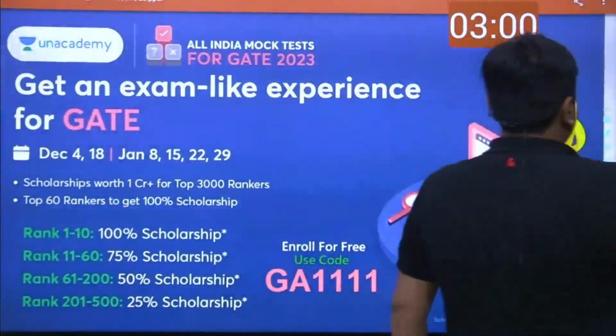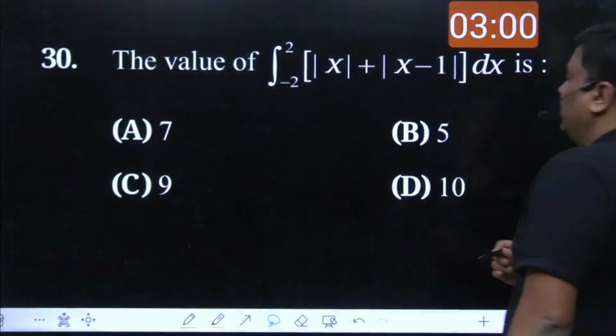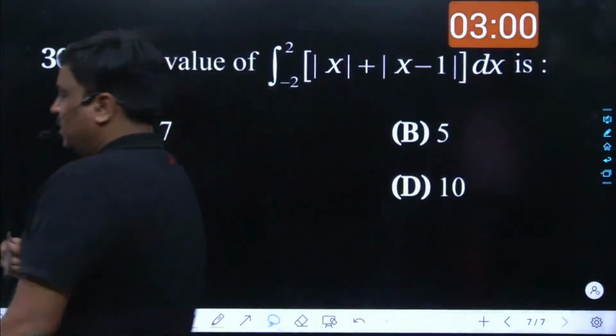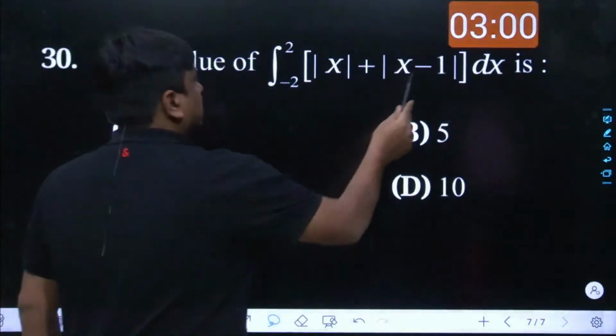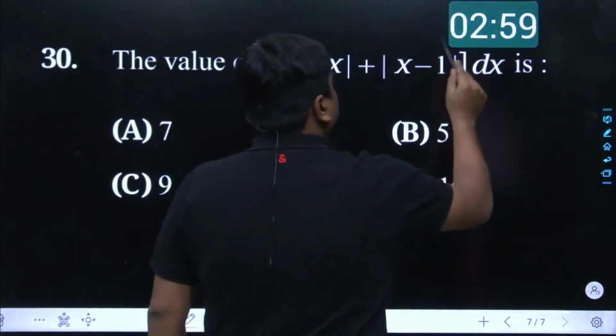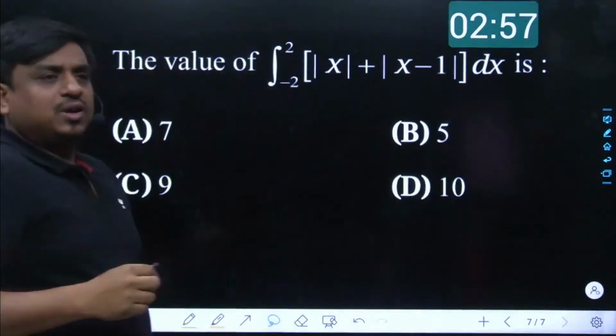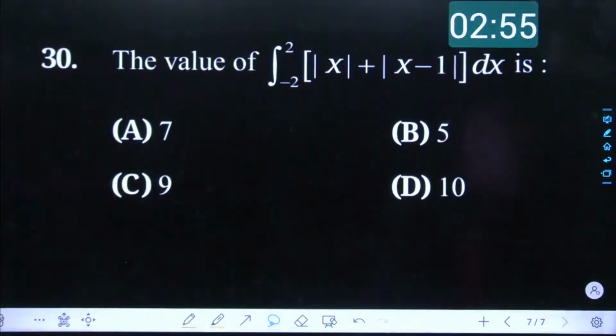Okay, then I think it's the right time I should go ahead into my slide again. Read this problem carefully and tell me what could have been the best answer for this given question. Let me start another 3 minutes for you guys. Tell me what must have been the best answer.